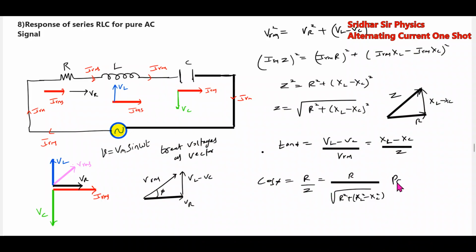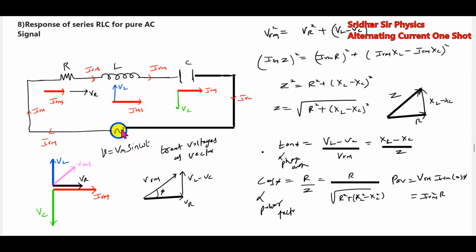Then what is the average power? Average power dissipated is VRMS IRMS cos phi, or IRMS square R. These are formulas you have to remember. This power factor is very, very important. This particular thing is called the power factor, and this is the phase angle.